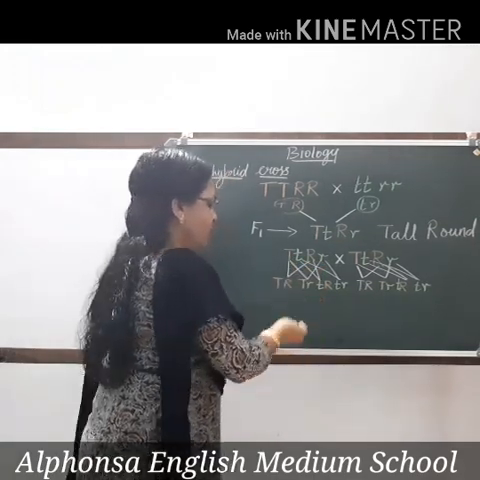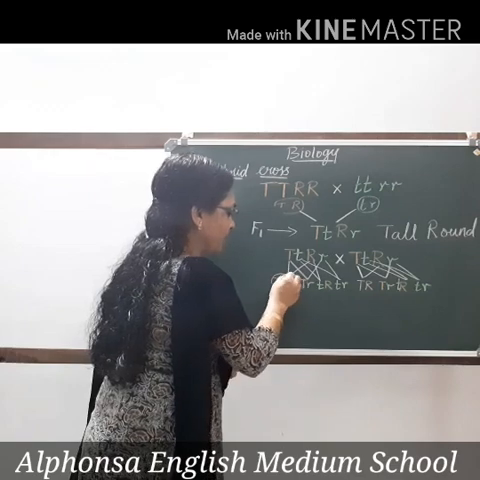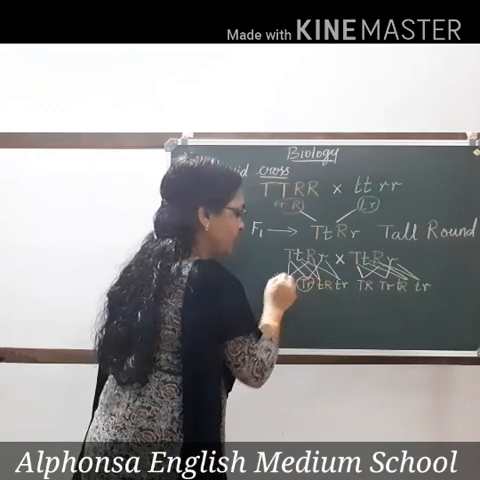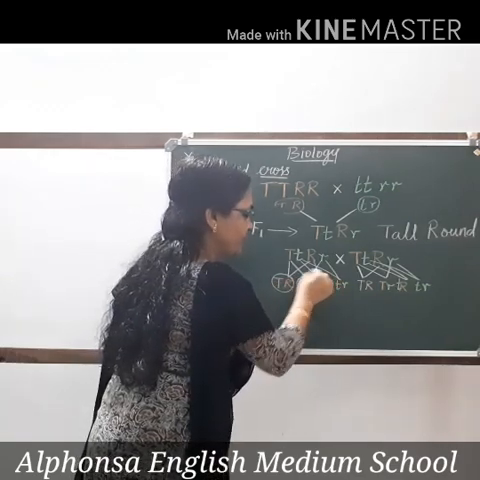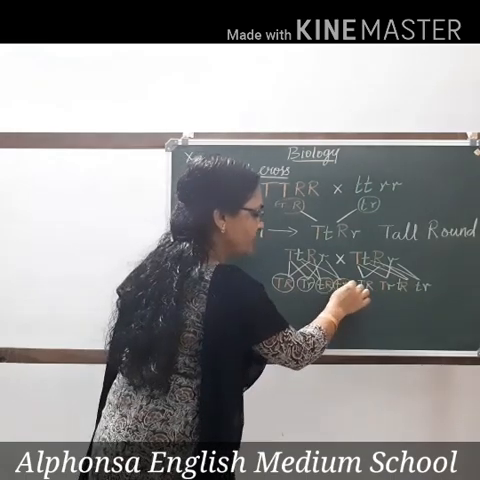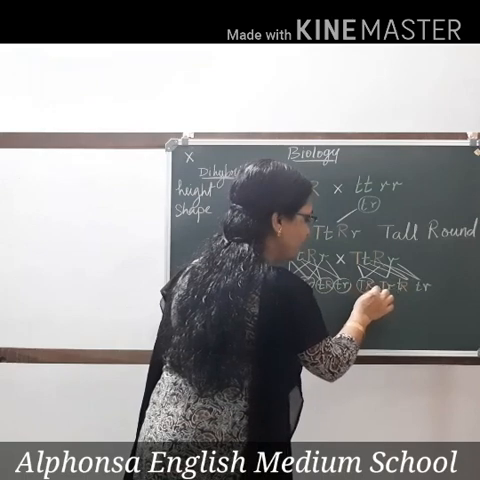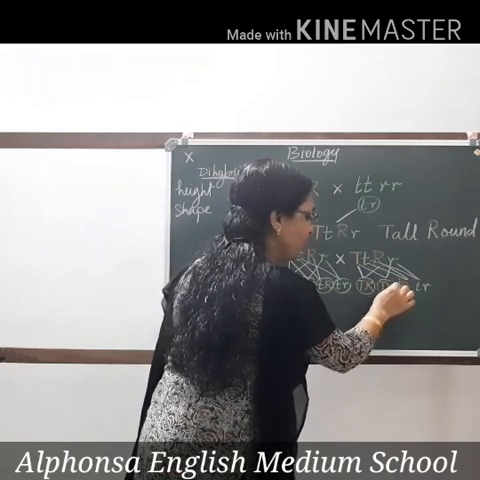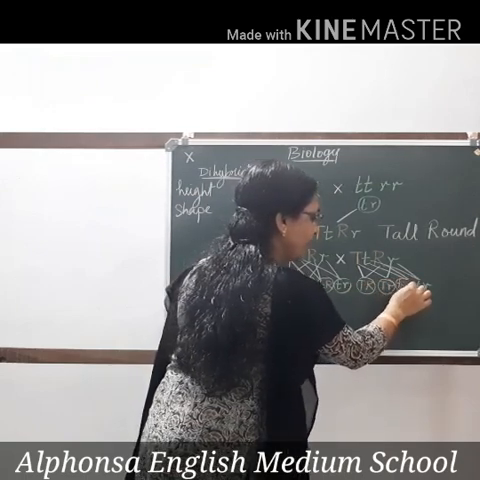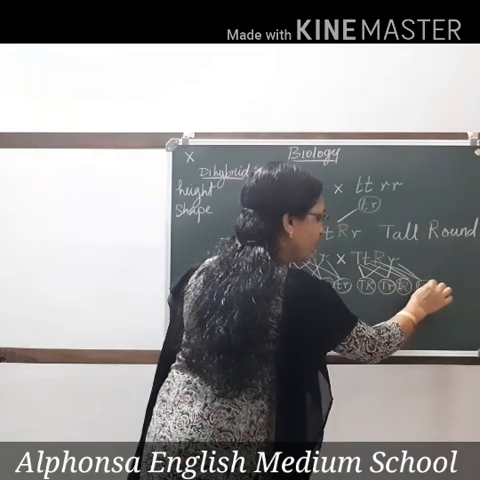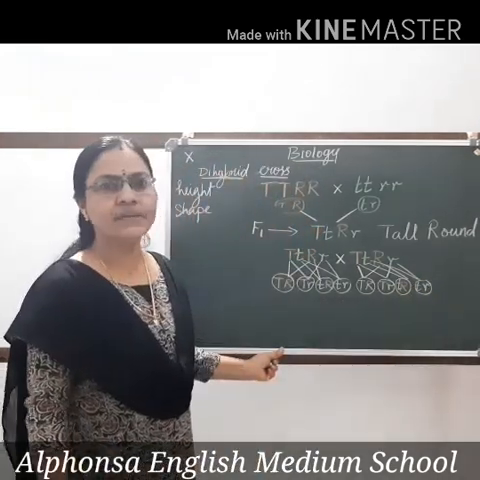Here 4 types. So this is one gamete. Capital T, capital R is one gamete. Capital T, small r is another gamete. Small t, capital R is another gamete. Small t, small r is another gamete. 4 types of gametes. Here also capital T, capital R is one gamete. Capital T, small r another gamete. Small t, capital R another gamete. Small t, small r another gamete. So 4 types of gametes are formed.